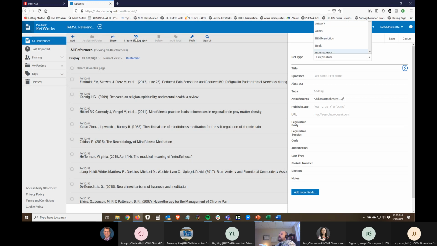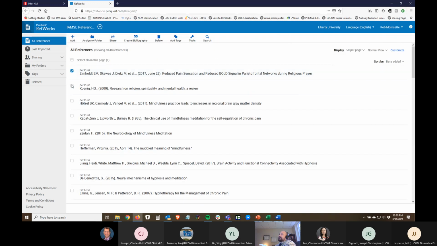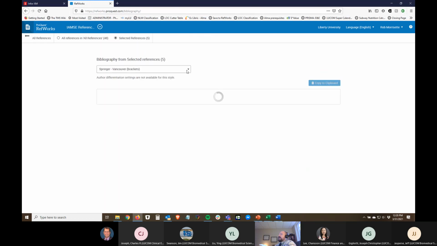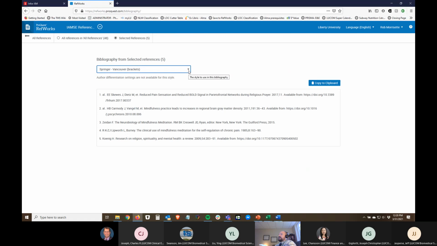You can create a bibliography. I've already got a bunch in here because I've worked with this already. But you can create a bibliography once you have your citations entered into your project, and you just select them, click on Create Bibliography in your preferred output style. And here's where you can actually choose.